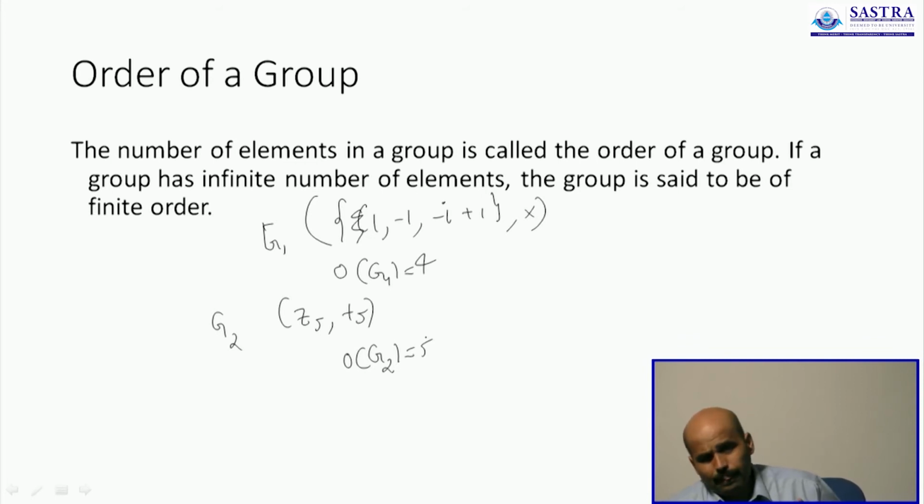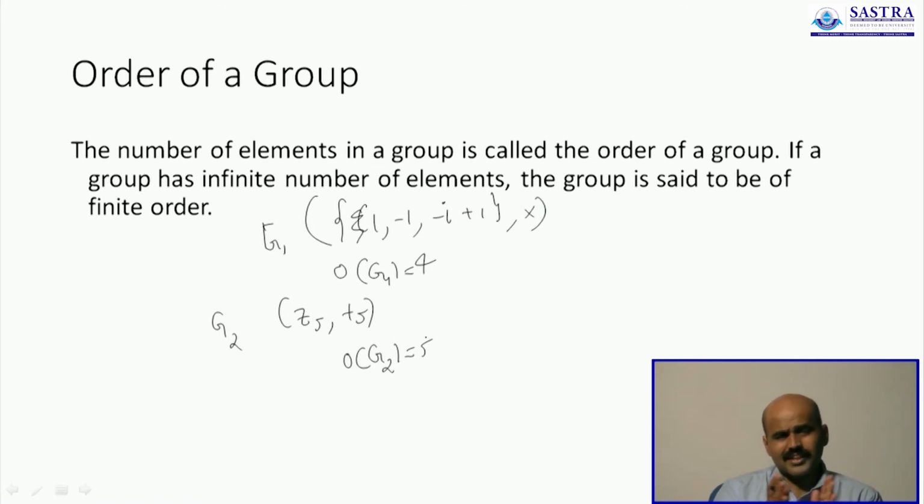So the order of any group is the number of elements present in the group. So 0, 1, 2, 3 and 4 are part of the set, therefore the order of the group is 5. Order of 1, minus 1, plus minus I is 4.